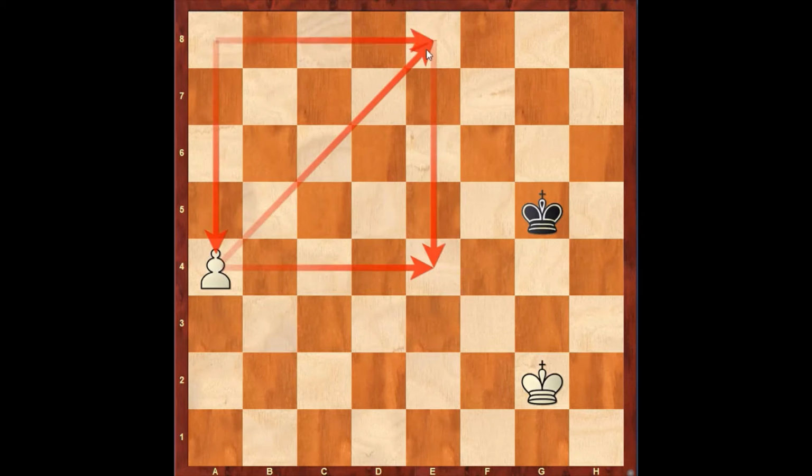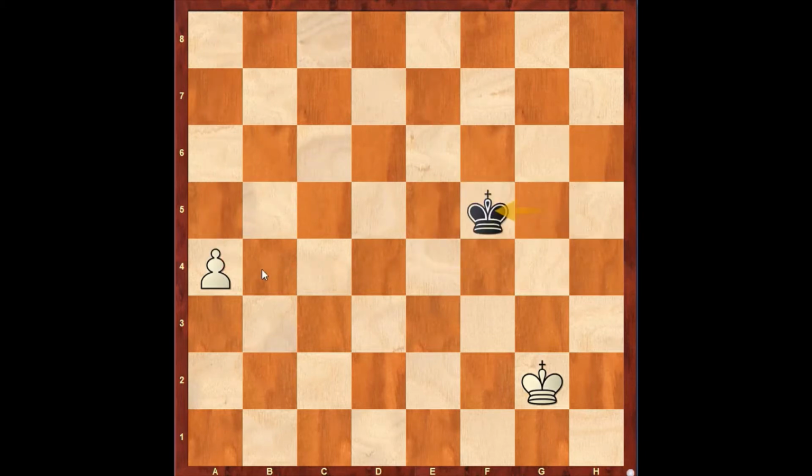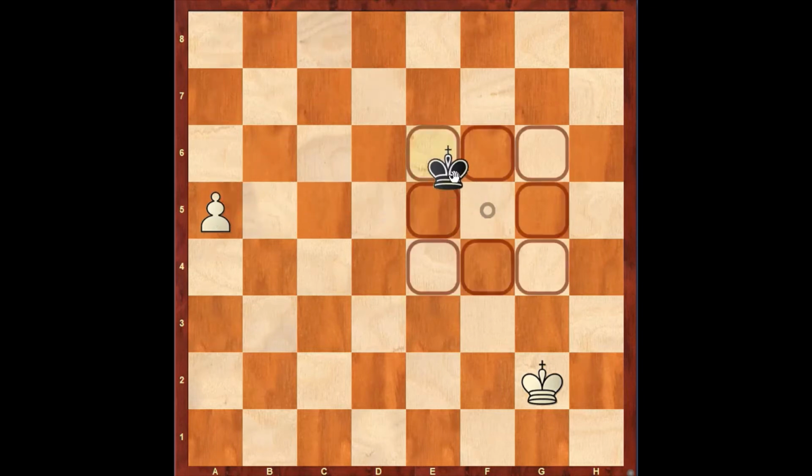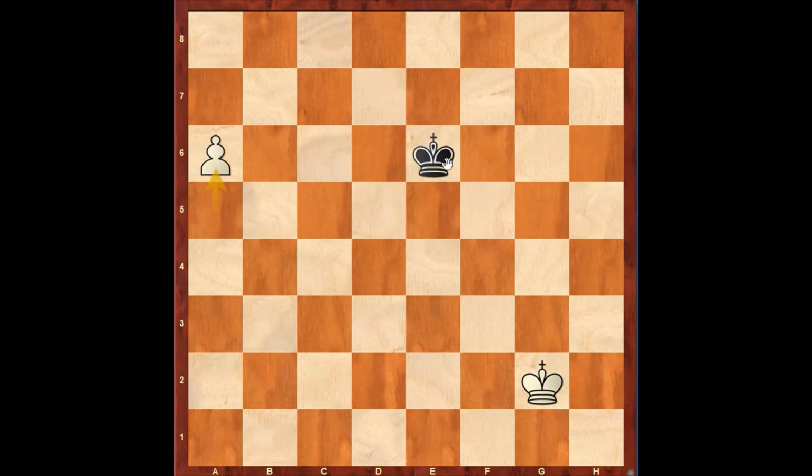Like I have shown here, king f5, a5, again the square reduces, and now the black king is not in the box. King e6, a6, king d7, and again the square reduces. But if it were black to move, this position would be a draw; the problem is it is white to move, a7, king c7, and the pawn is now queening.